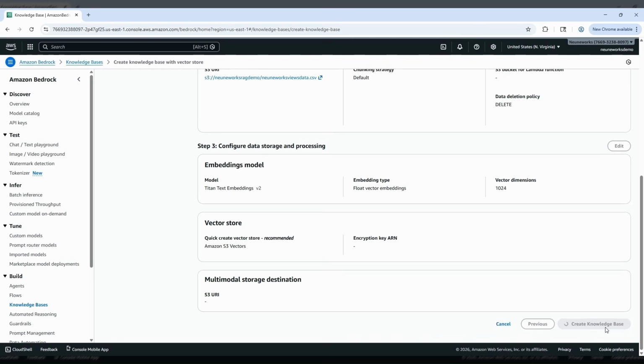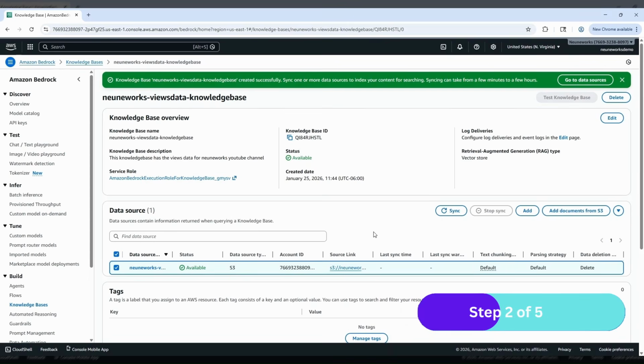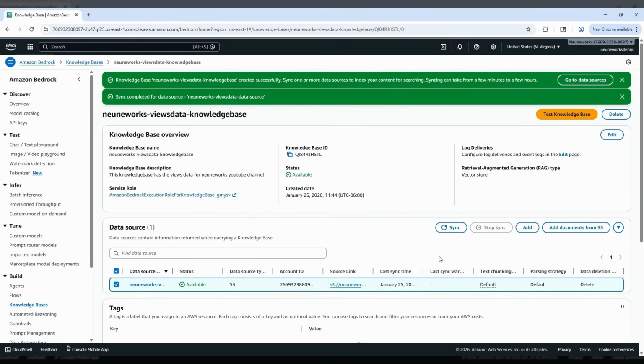This will take a few minutes. Our knowledge base is now created. It took around 2 to 3 minutes. Let's sync our knowledge base with the data which is available in S3. Let's click on sync. The data is now synced. Let's click on test knowledge base.